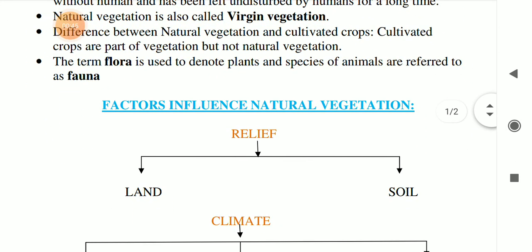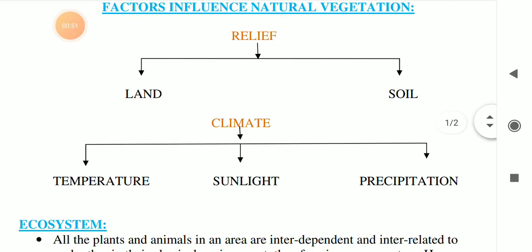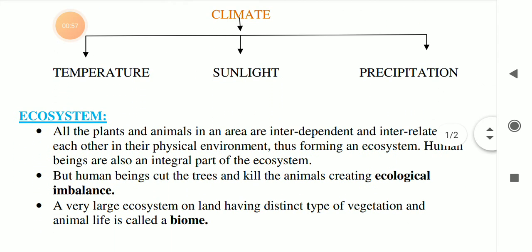Lots of factors influence natural vegetation. Those factors are like land, soil, temperature, sunlight and precipitation. Here precipitation means rainfall.